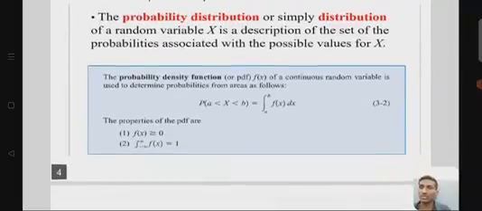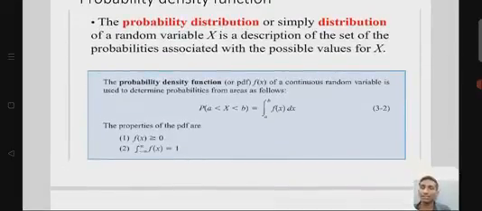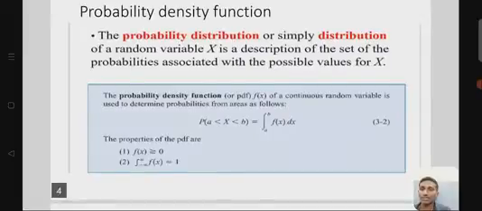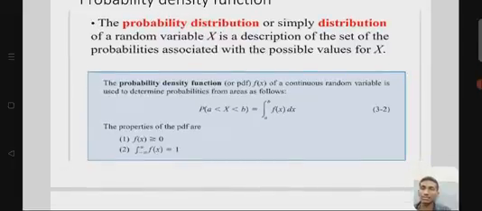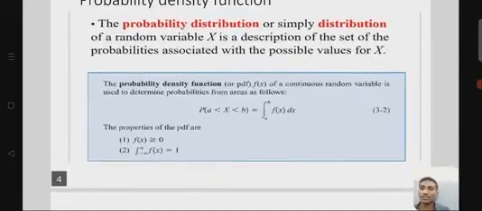So here you can see the probability density function, or PDF, f of x of a continuous random variable, used to determine probabilities from areas as follows. The formula for the probability density function is: P of a less than or equal to X less than or equal to b equals the integral from a to b of f of x dx.